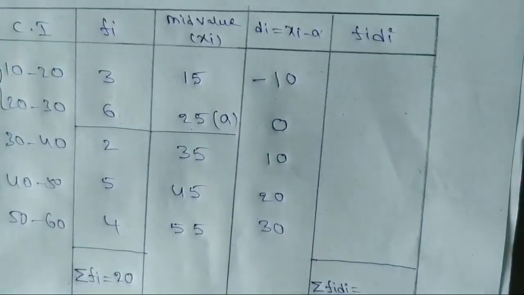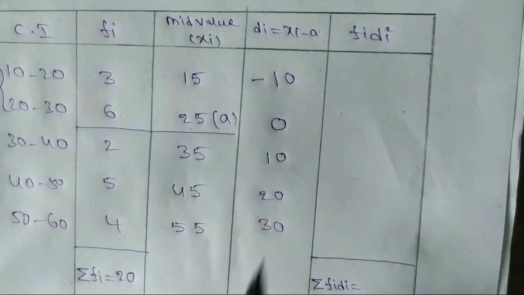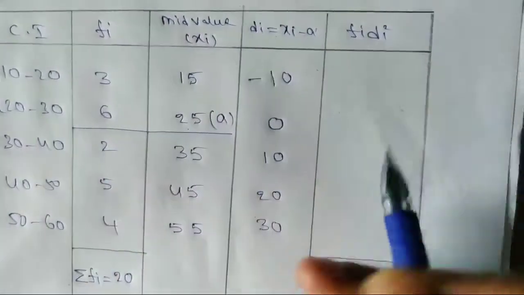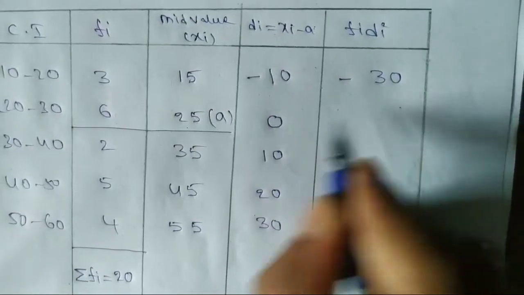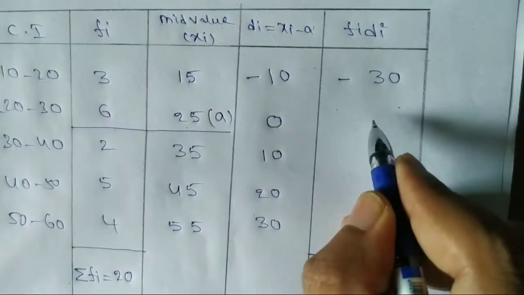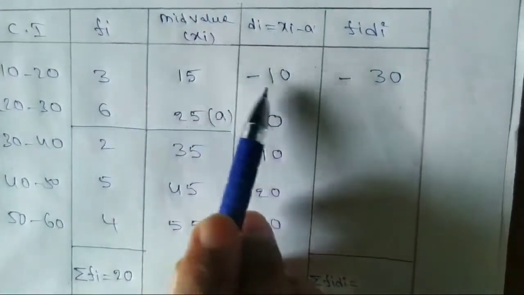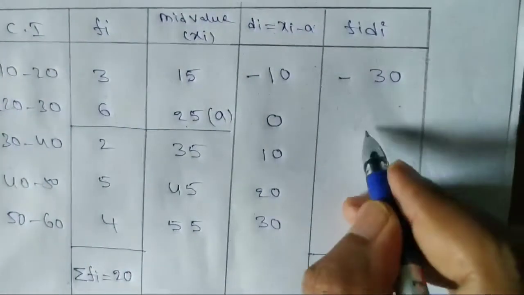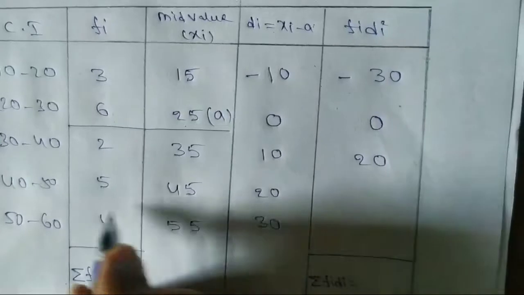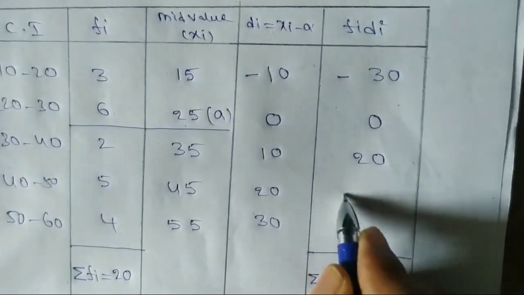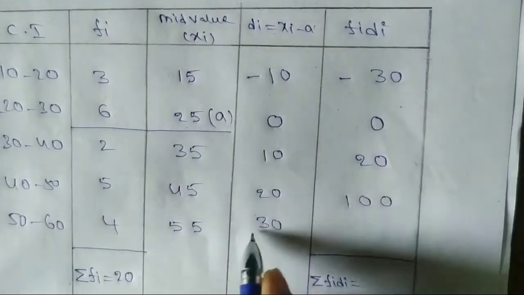15 minus 25, minus 10 we get. So fi di, we got it now. So 3 into 10, 30. Next 25 into 0. Here fi di, sorry, 3 into 10, 30. 6 into 0, 0. Next, 2 into 10, 20. 5 into 20, 100. Next, 4 threes are 12, so 120.